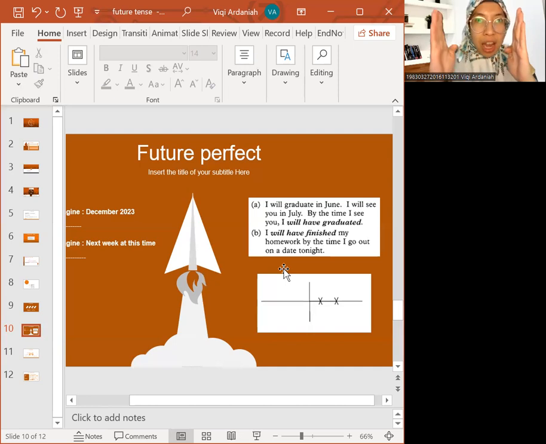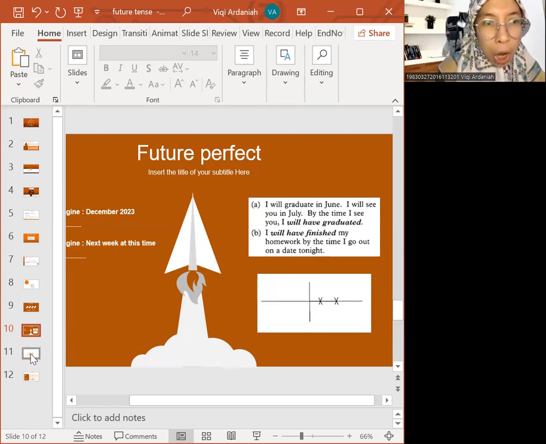Predictions on Thursday and Friday would be in the future as well. It's impossible that they have not done it, because otherwise they will not be counted. That's why they have to do it on time. That's the concept of future perfect, and the mark is will, have, plus past participle. You don't have to worry about whether it is singular or plural; it would be the same.